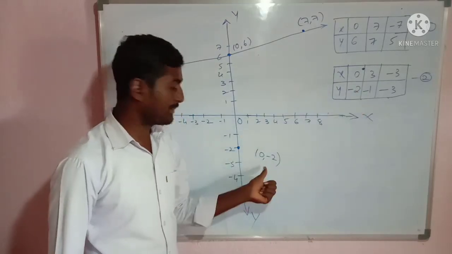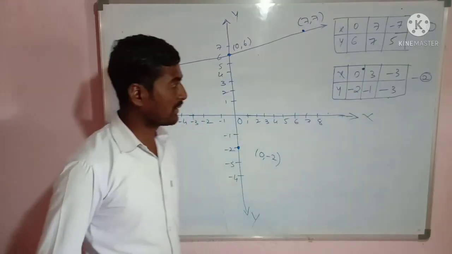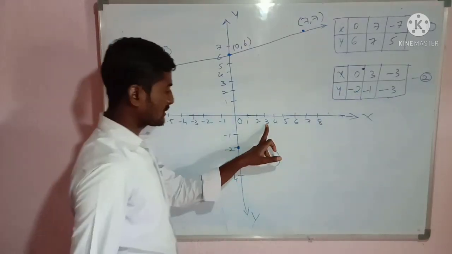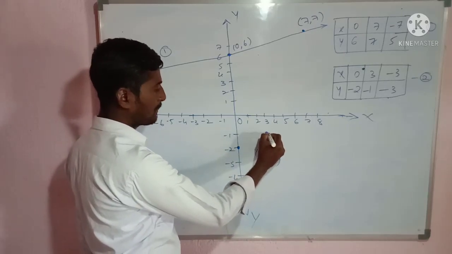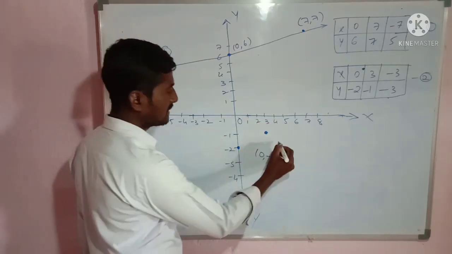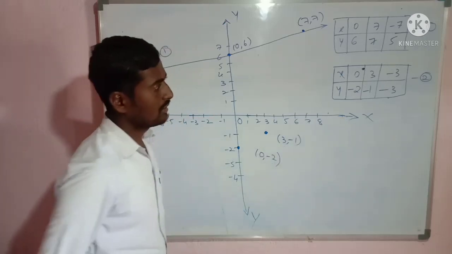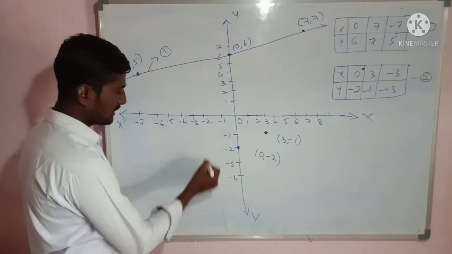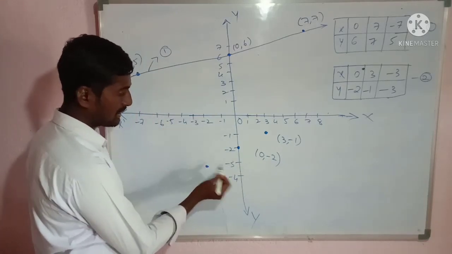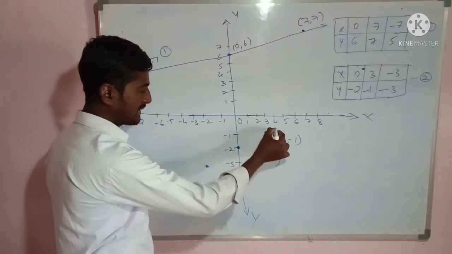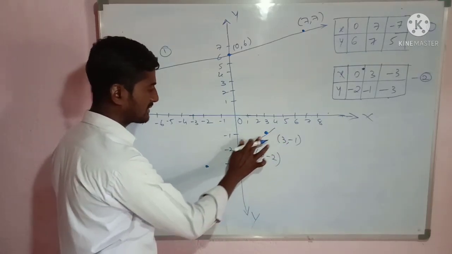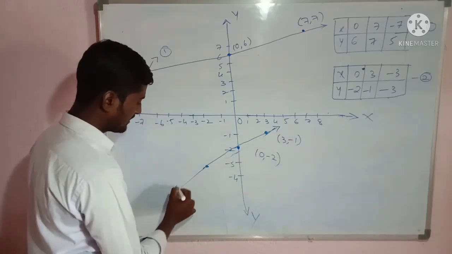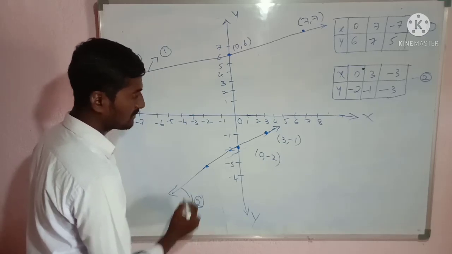For the second line, 0, minus 2, then 3, minus 1, on the x-axis plus 3. Here it is 3 and the y coordinate is minus 1. 3, minus 1 I will write approximately. That is the point here. And next, one more, minus 3, minus 3. Where is that point? The x coordinate is minus 3, the y coordinate is also minus 3. Approximately that point will be here. So we have to extend this and join these 3 points. Okay, so this is the graphical representation of the second line.